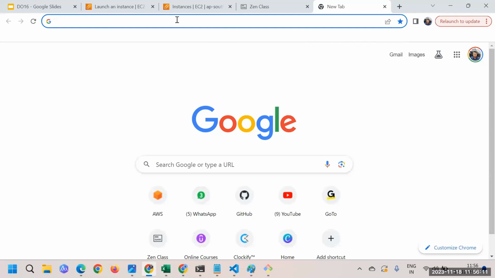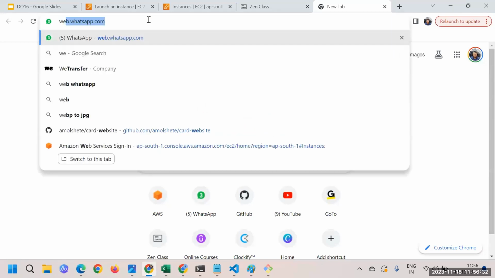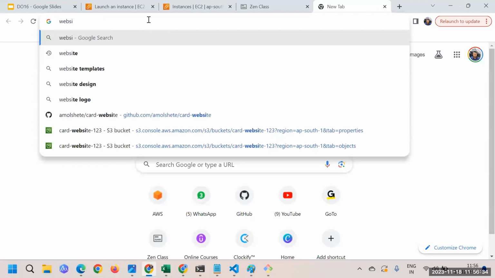In the case of a website, you might have the code stored at one particular GitHub location, or you might have the code stored in your S3 bucket. You can have the code at various places, and you just need to download the code from that place. Here, as we don't have any developer, we'll take the code from one of the websites. So you just require any website code.